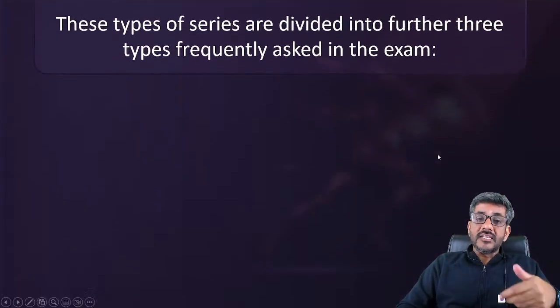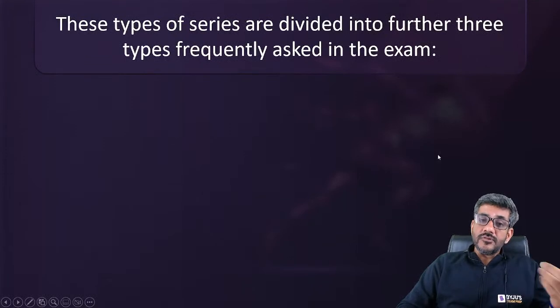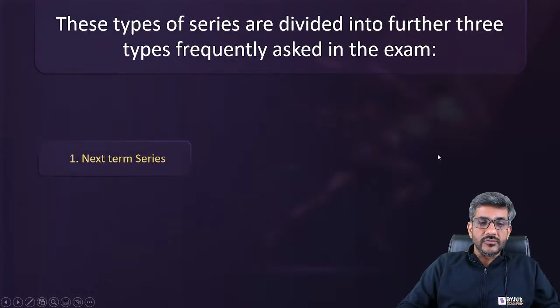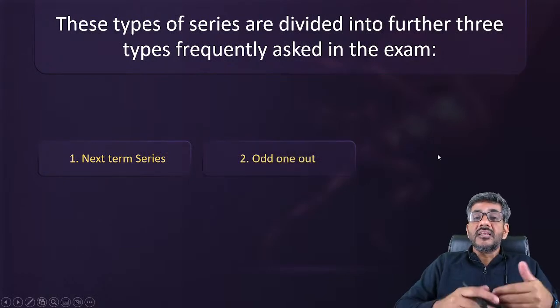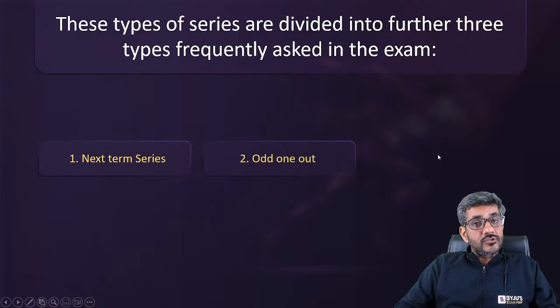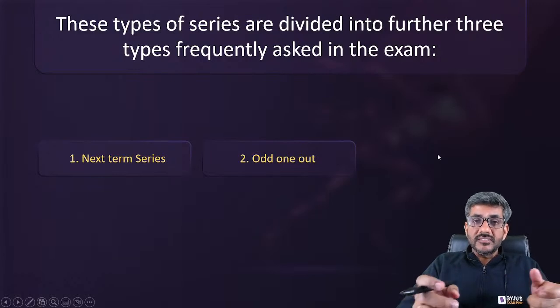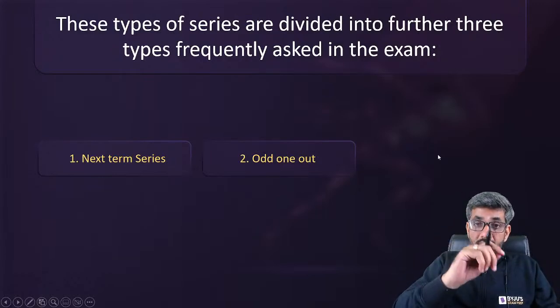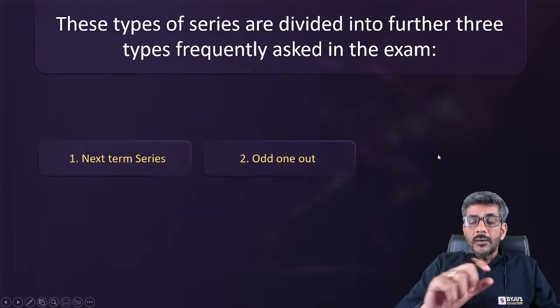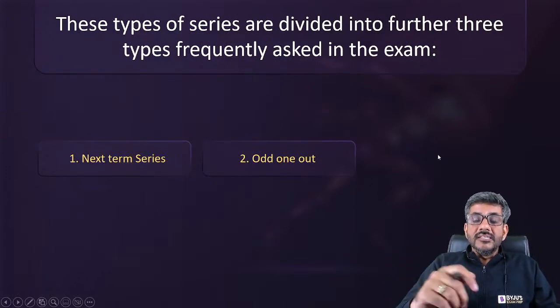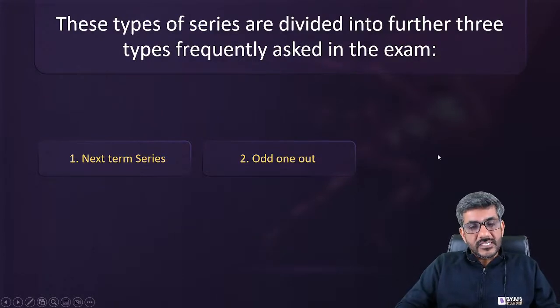Not only we have three types of series, rather we have types of questions as well differently. There are also three. First, next term. A series is given, he asks you that which is the next term in the series. Second is odd one out. A series of numbers is given and then he would be asking you that which of the numbers is the odd one out. I mean, which is the one which is not a part of this series or which is not satisfying the logic of the series or the sequence.